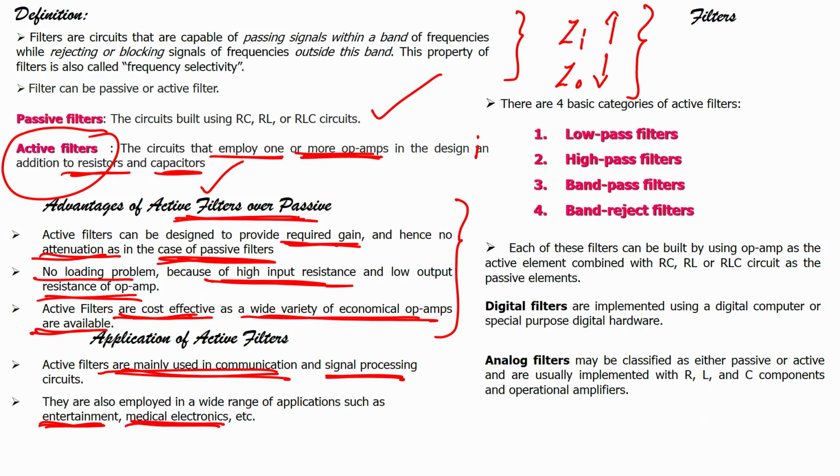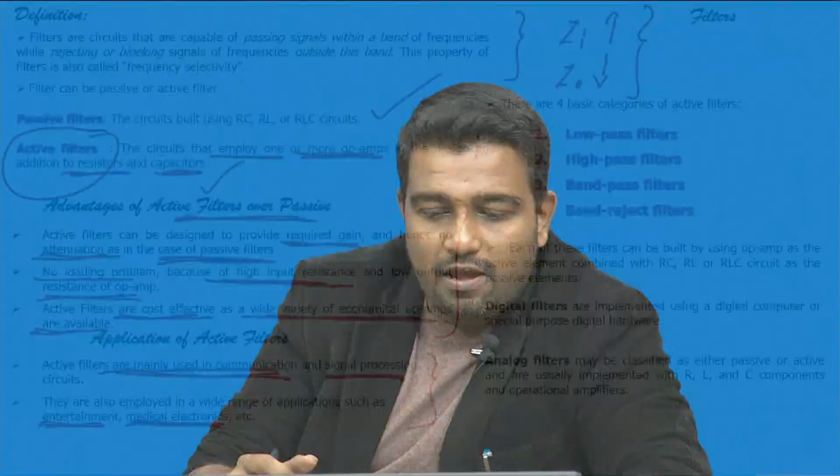How we can design a filter or use a filter in medical electronics could be a part of another lecture or another course itself, but we need to understand that once we know how to use an operational amplifier as a filter, we can see where it can be used and what the applications are. The main application of filters is in communication circuits.